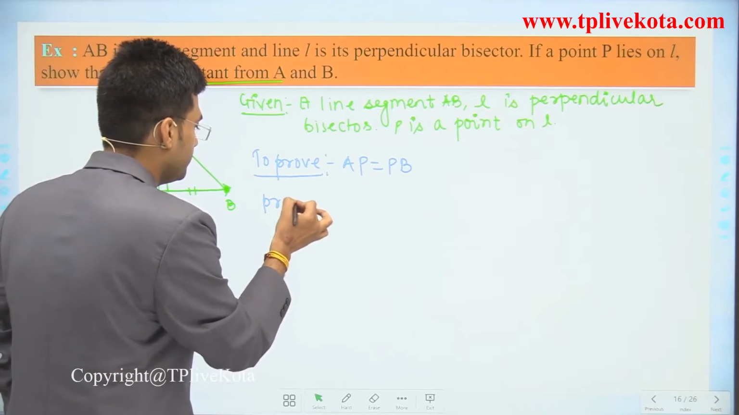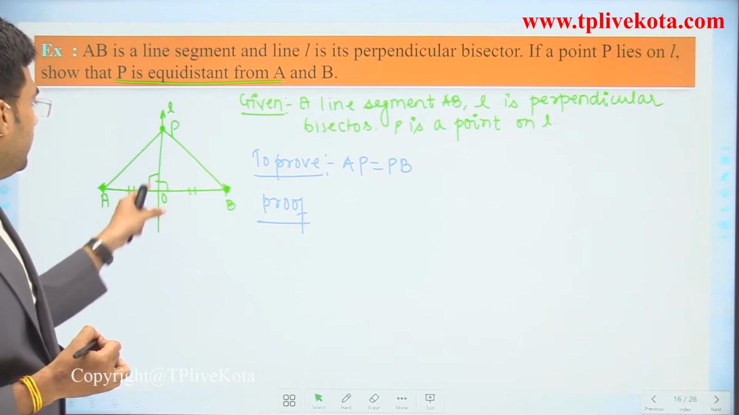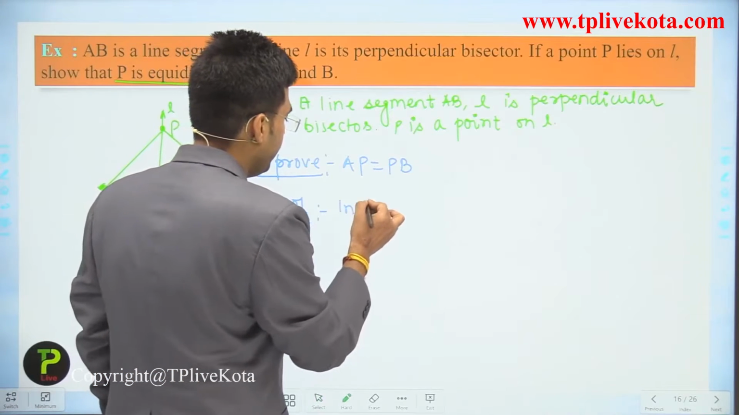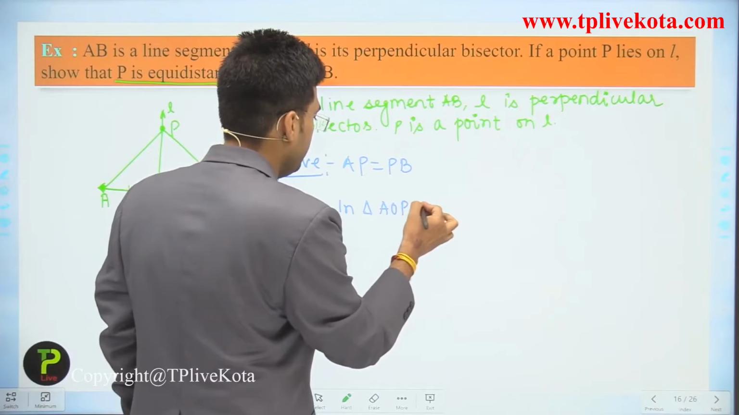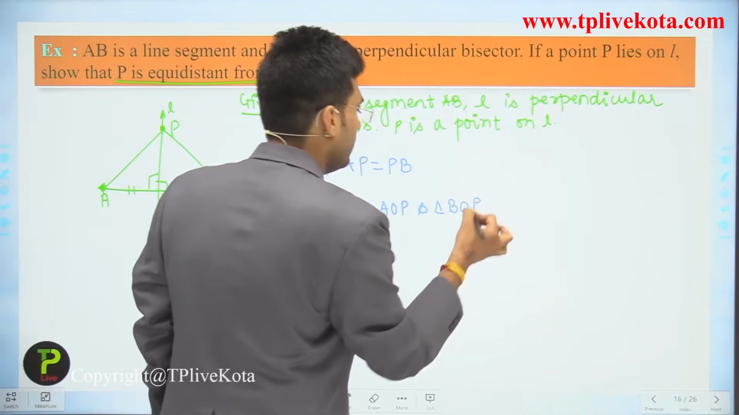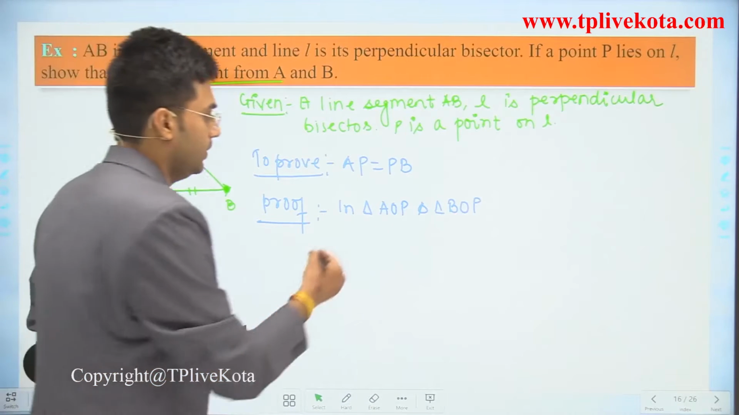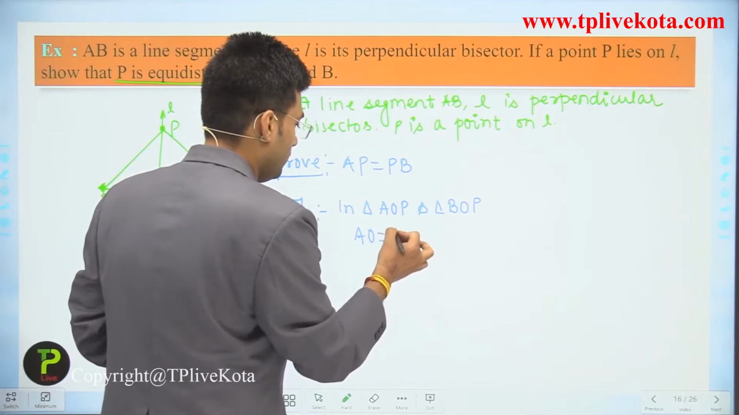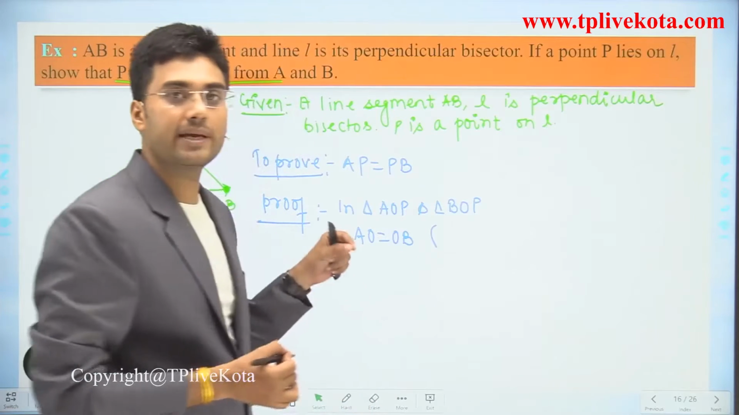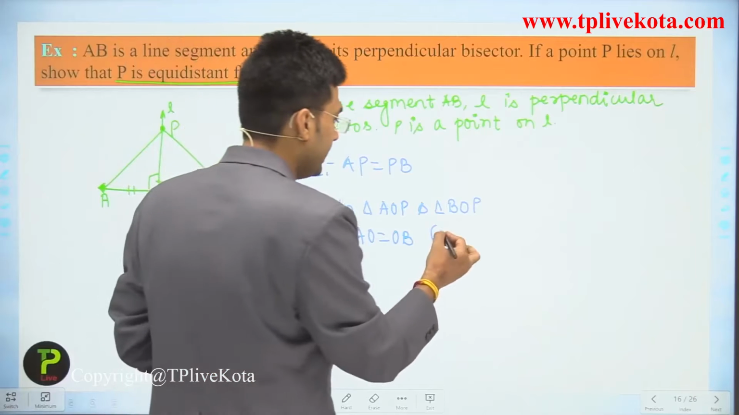Proof. Students, now we get two triangles. One is AOP and the other is BOP. In triangle AOP and triangle BOP, in these two triangles, AO is equal to OB. And why are these two equal? Because it is given that L is the perpendicular bisector, so it divides AB into two equal parts. So we can write it as given.